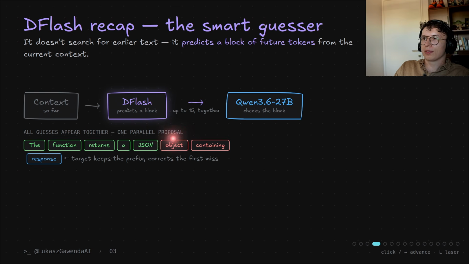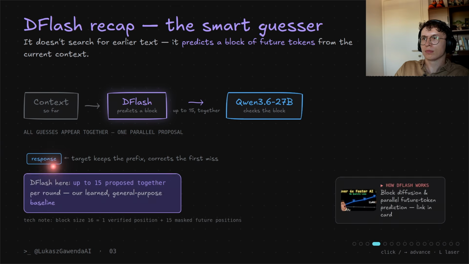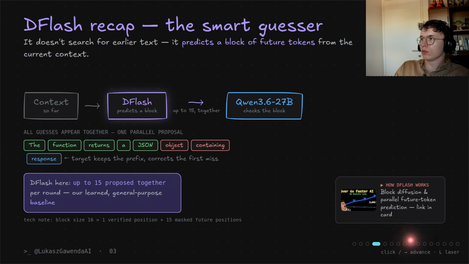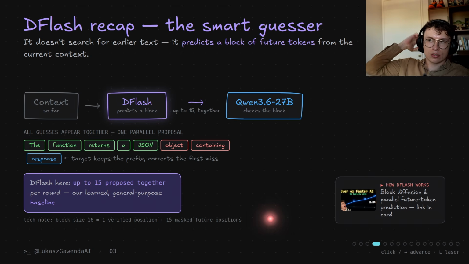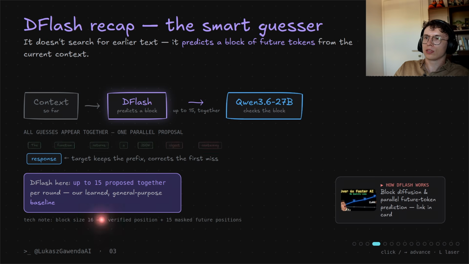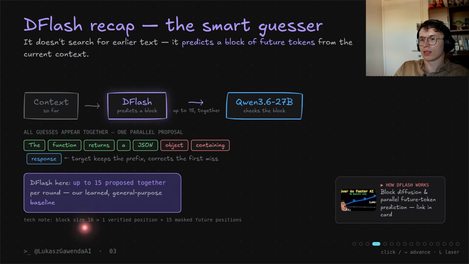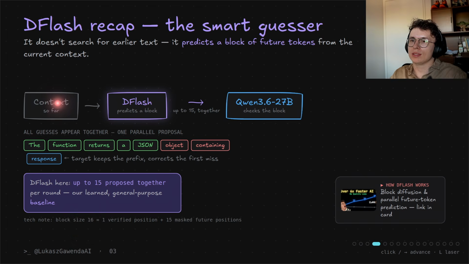We accept or reject them, and then we add the response. If you are interested, you can check my last video where we check DFlash with the Qwen model. In this video, we'll look into DFlash with ngram. Take note, the block size is 16 because we count 15 drafts plus 1 generated. So it's 16 together.